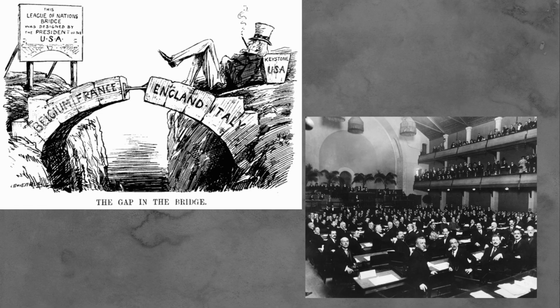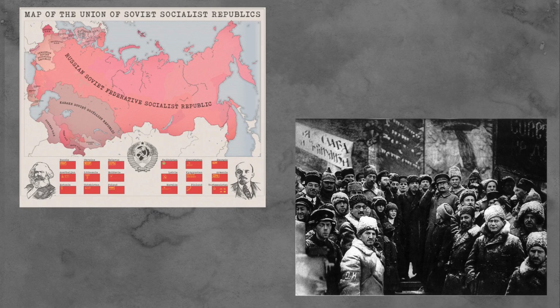A key turning point was the United States' decision to reject the peace settlement and not join the League of Nations. This weakened international cooperation. Without the US support, France felt isolated and more vulnerable to a potential German recovery. As a result, France took a much more aggressive approach to enforce the treaty, which increased tensions with other countries, especially Britain. At the same time, a fear of communism added to global instability.